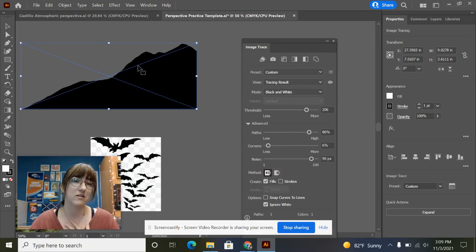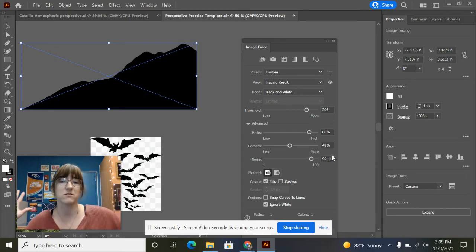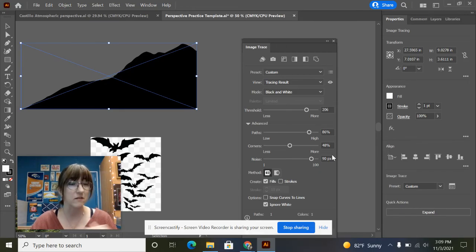kind of hard to tell in a preview because you have to actually be looking at the individual anchor points. Okay, so just trust me that we want to have our corners be somewhere in the middle. So we'll have an even amount of curved anchor points versus cornered anchor points. And then noise for this particular image won't do much. So we're going to leave noise alone for now.